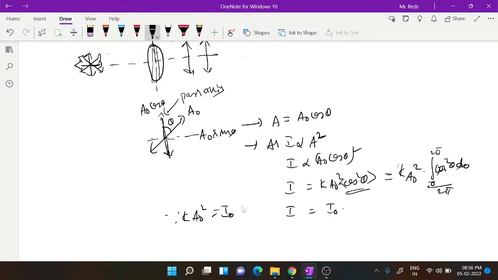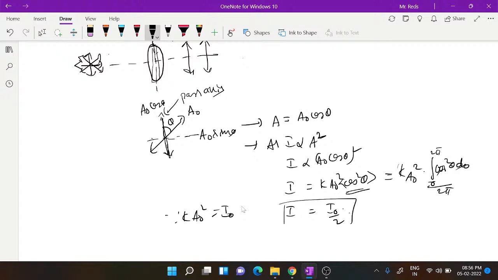Why? Because this is an average, meaning over a given period, or over the entire circular total cycle. So we have to take it in terms of 2 pi. Over a given period means with respect to t, and with respect to theta it means you have to take the total angular position 2 pi. On simplifying this we'll get 1 by 2, so we'll get I naught by 2.